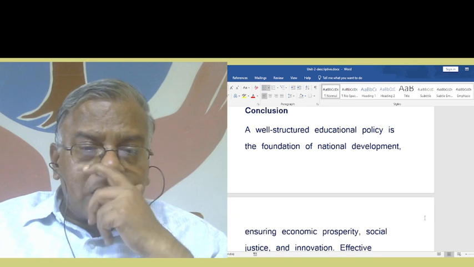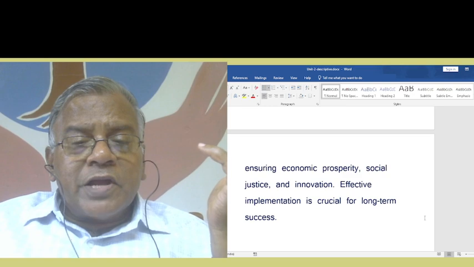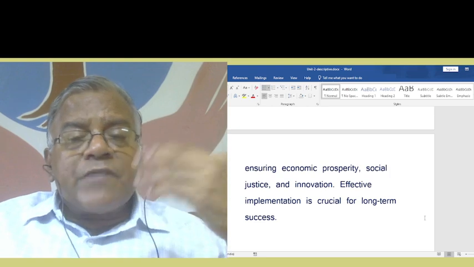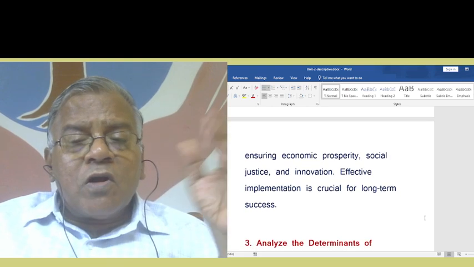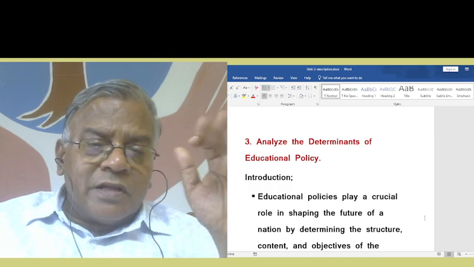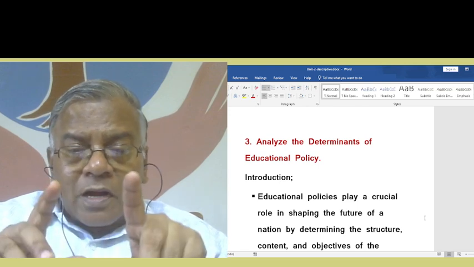Of course, conclusion: a well-structured educational policy is the foundation of national development, ensuring economic prosperity, social justice, and innovation. Effective implementation is crucial for long-term success. Now we go for the third question. In a way, we can say this is a higher order question.